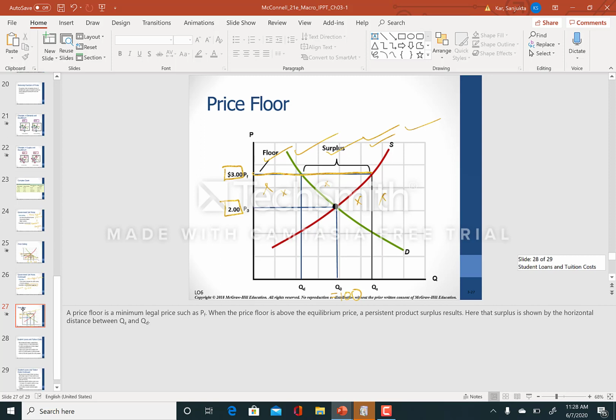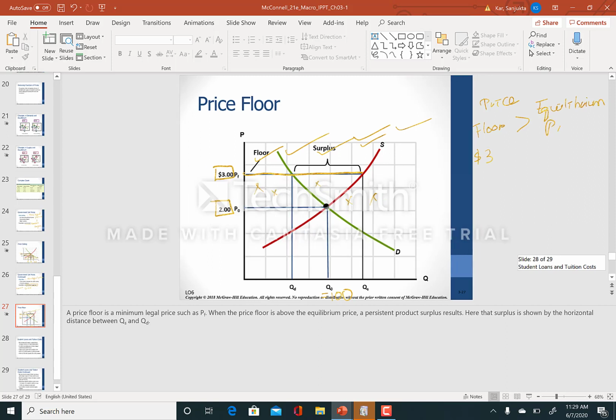So I see here I have a price floor which is $3, and this one is above the equilibrium price, and the equilibrium price is equal to $2.